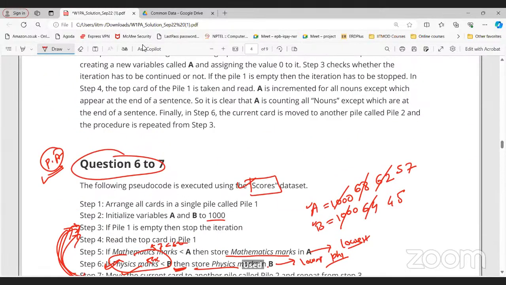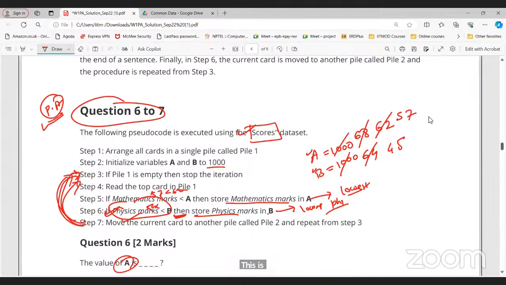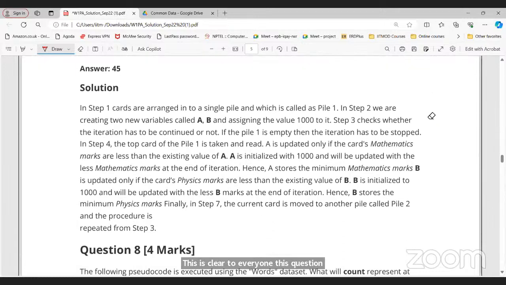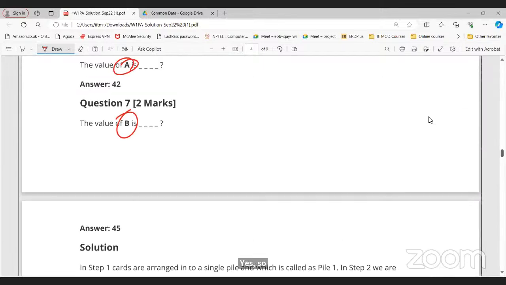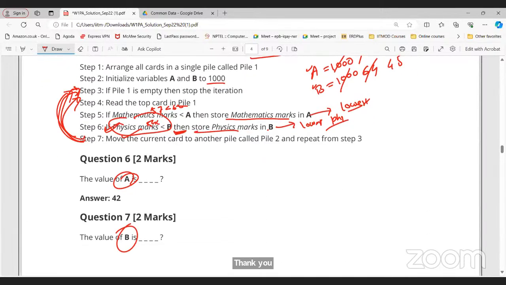Sir, for questions 6 and 7, the solution given on the website for the city computer thinking, it is written type string 42. What does that mean, sir? Type string 42 and type string 45.